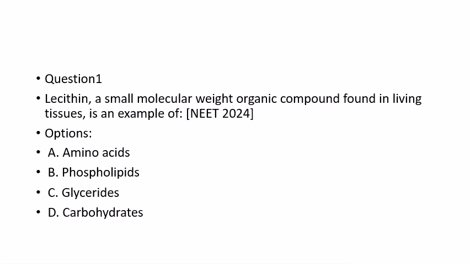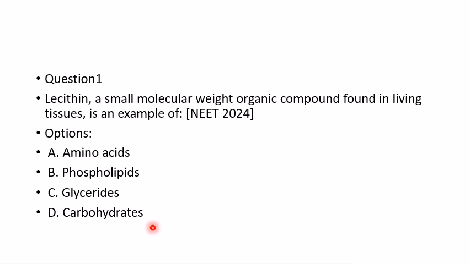Lecithin, a small molecular weight organic compound found in living tissue, is an example of what? This question was asked in NEET 2024. So this question is very important. The options given here: option A amino acid, option B phospholipids, option C glycerides, option D carbohydrates.